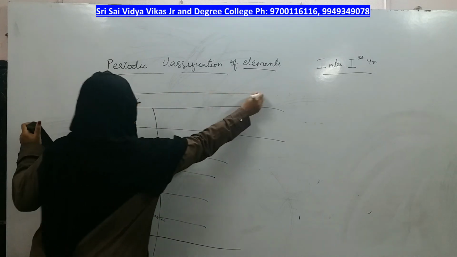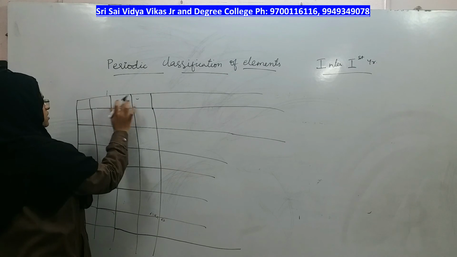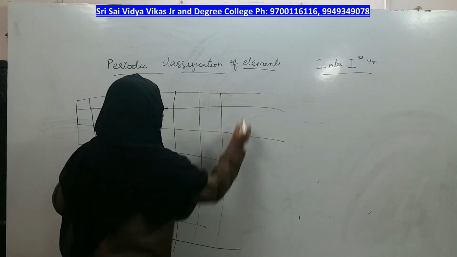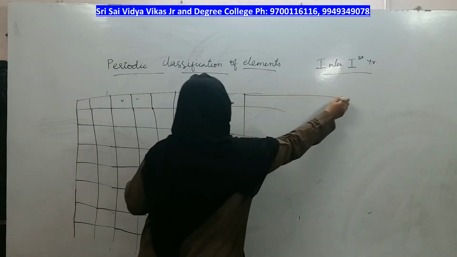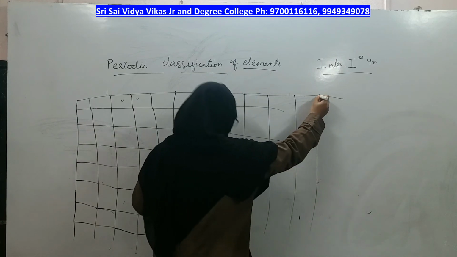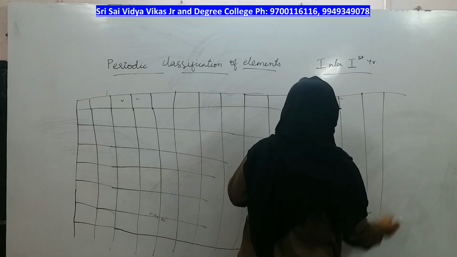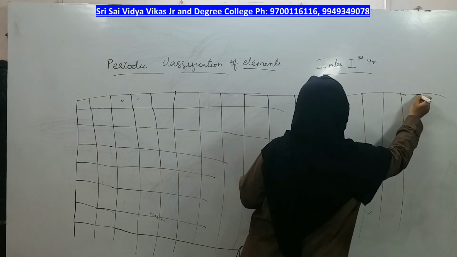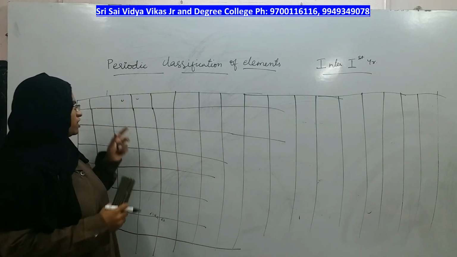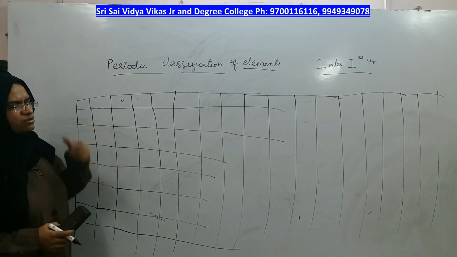Let us take the top row here: 1, 2, 3, 4, 5, 6, 7, 8, 9, 10, 11, 12, 13, 14, 15, 16, 17 and 18, right? So, in the long form of periodic table there are 7 rows called periods and 18 columns called groups.